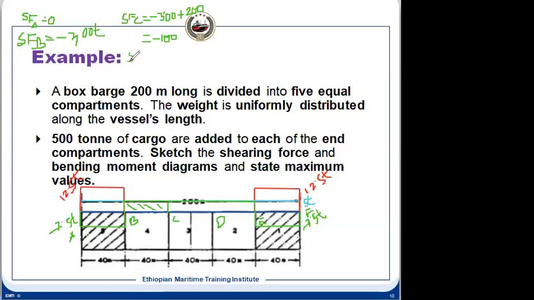Then SFD: now it is minus 100 plus, from here to here, 5 times 40, that is 200. So we will get plus 100.